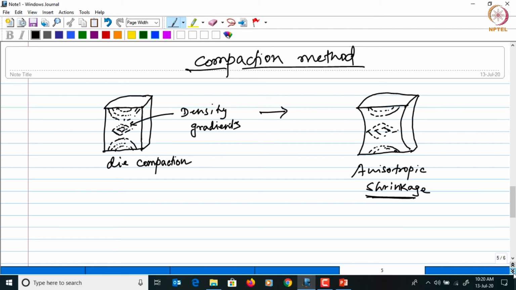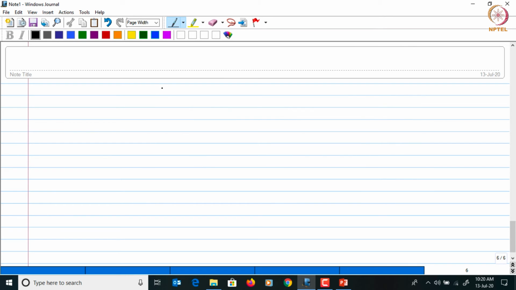So let us consider the PIM process, wherein the forming which takes place is hydrostatic in nature. Right, so here the pressing is uniform,